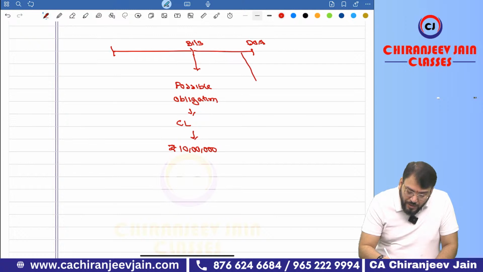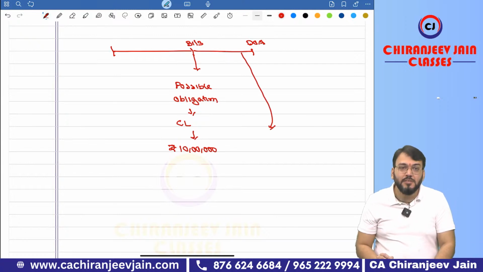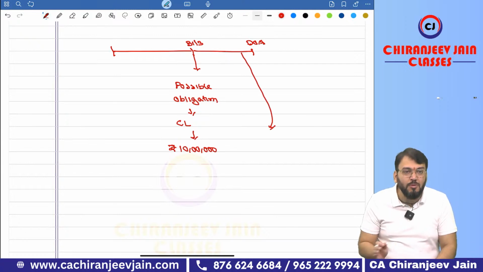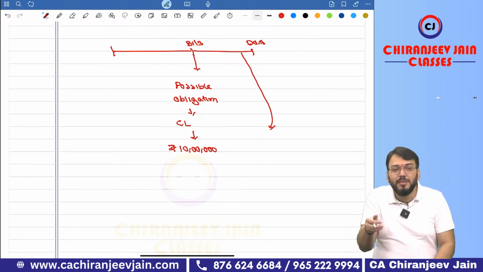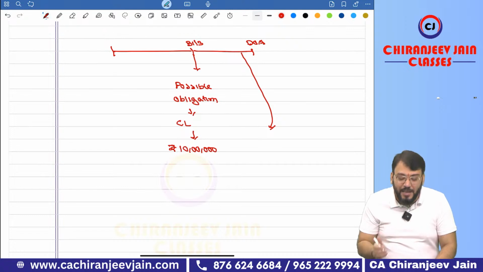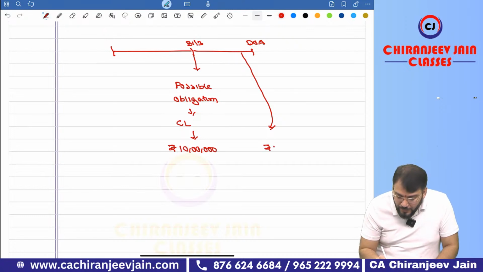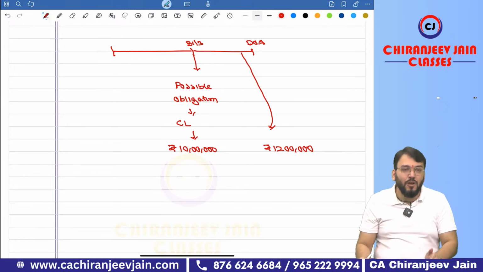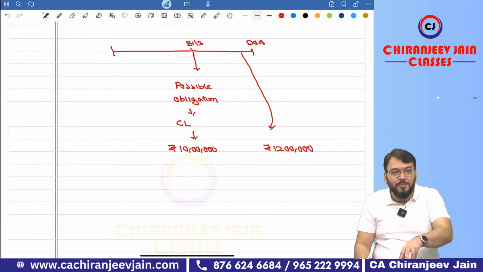Now, some event occurs here. Some event occurs before approval of financial statement, and because of that event, the measurement changes. Now, from 10 lakh, it becomes 12 lakh. Quite possible. Now, as per this information, whatever available before approval of financial statement, contingent liability should be measured not at 10 lakh, it should be measured at 12 lakh.